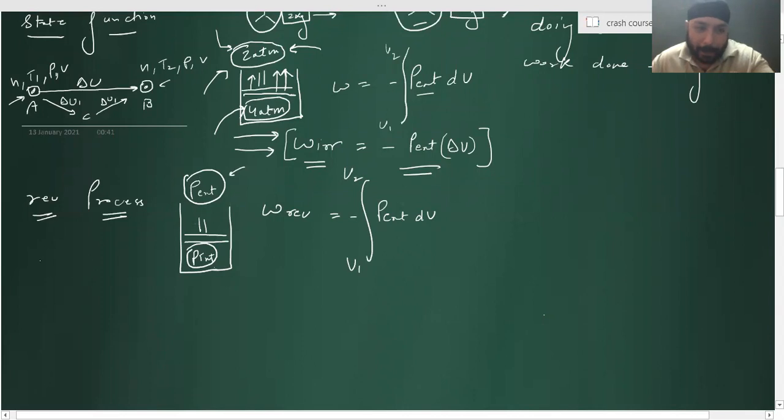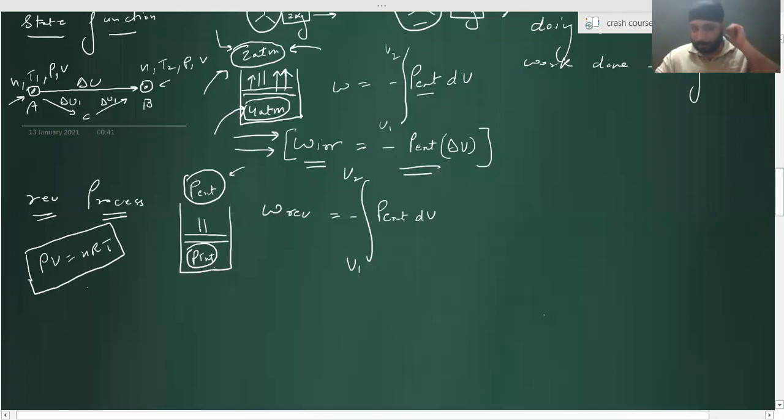Now tell me, I want to calculate P external. I know I can apply PV is equal to nRT. Is it possible to apply PV is equal to nRT for surroundings? No, sir. Why? Because the change in volume is gradual, infinite. How will you calculate the volume of surrounding, right? Is it possible to apply PV is equal to nRT for system?